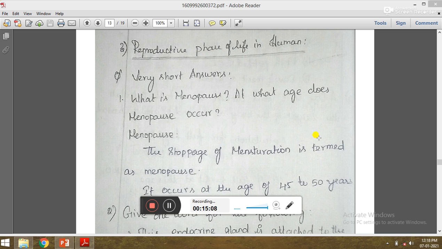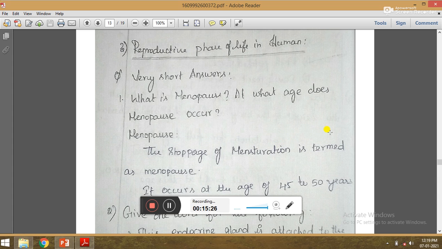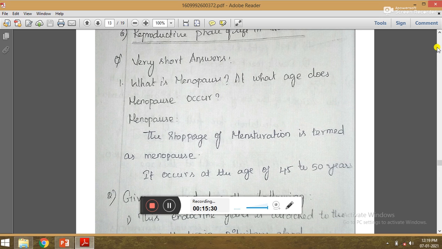This subtopic has two very short answers. First one is, what is menopause? Menopause, the stoppage of menstruation, is termed as menopause. It occurs at the age of 45 to 50 years.